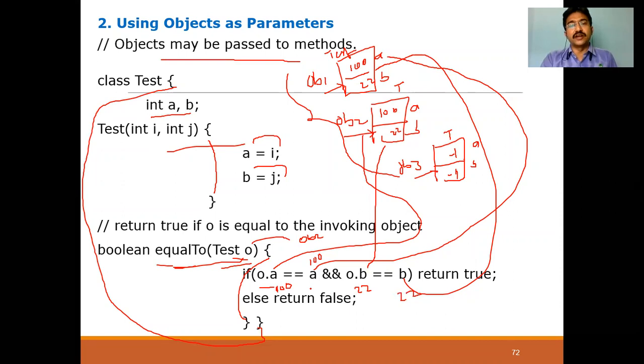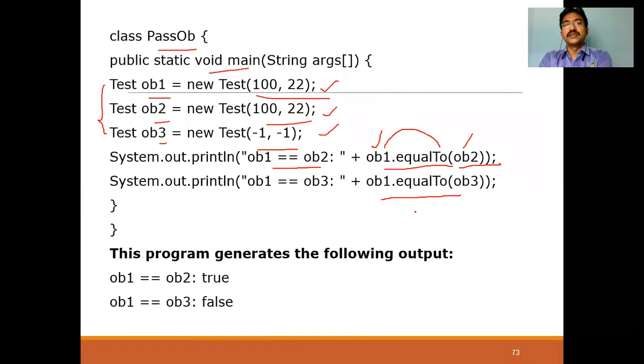So 100 equal to 100, true. 22 equal to 22, then it is also true. True and true, both are true. So it returns true value. So OB1 equals OB2 is true. It will display the output as true.